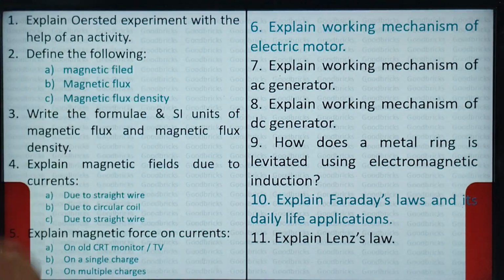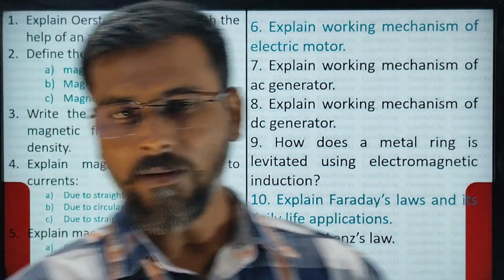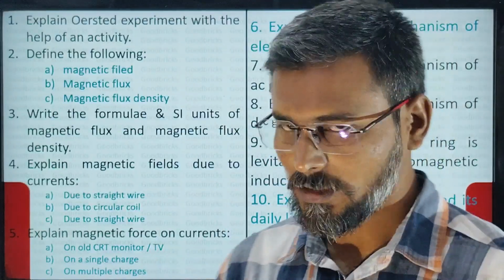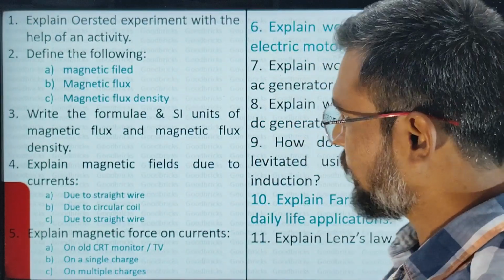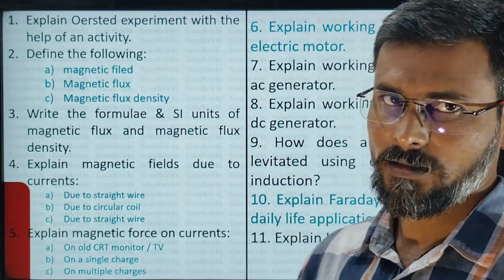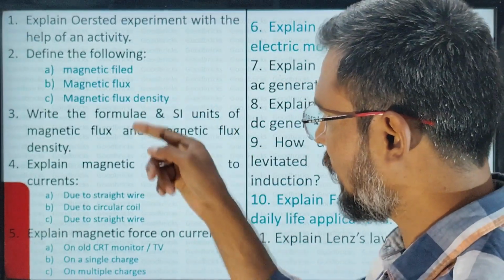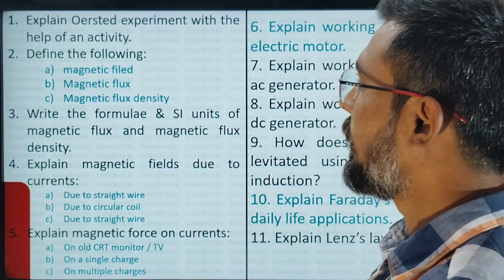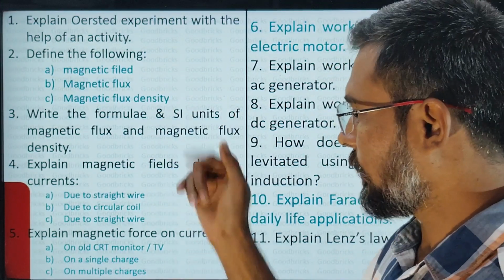And these are the definitions which you need to prepare: magnetic field, magnetic flux density, especially their units you have to learn: magnetic flux and magnetic flux density. And that is what I have written here, third question.